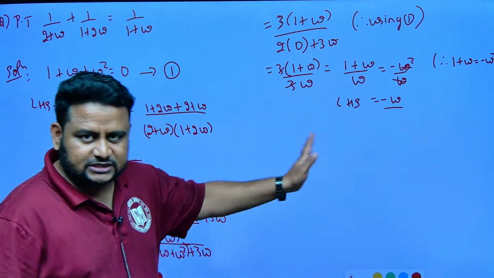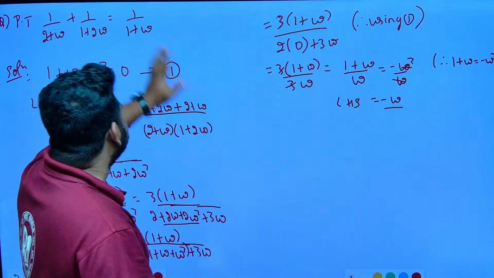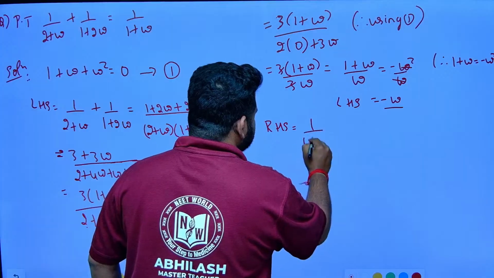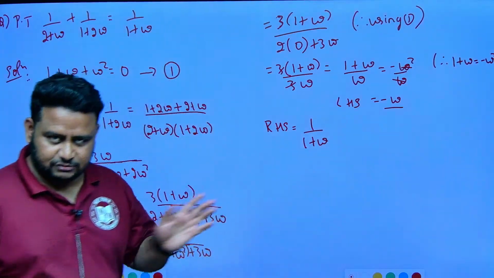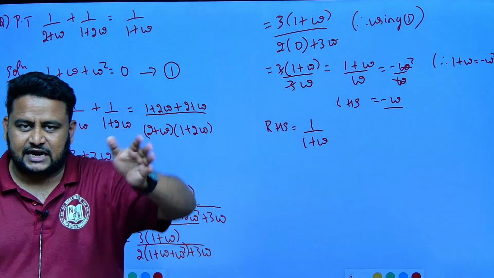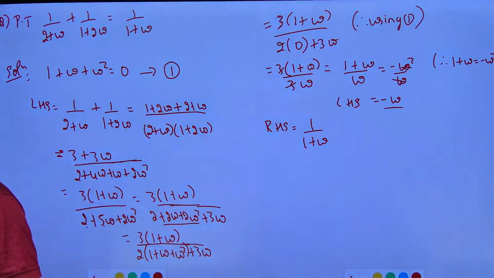Did I get equal to RHS? No, as of now, no. So let us take the RHS now. The RHS I have is 1 by 1 plus omega. In certain questions you will get the LHS directly equal to the RHS. In certain questions you have to take the LHS, simplify it, then take the RHS, simplify it, and put in the values.